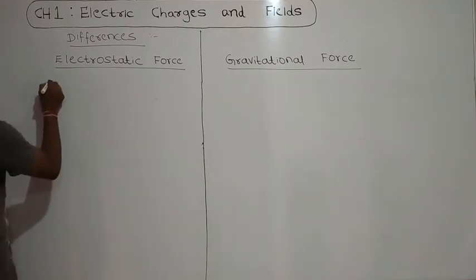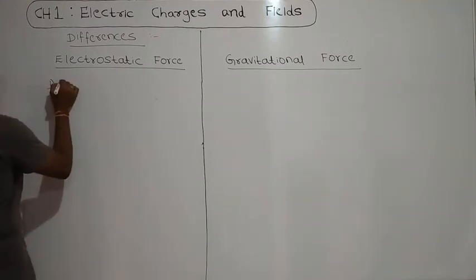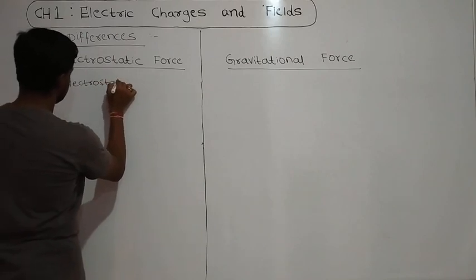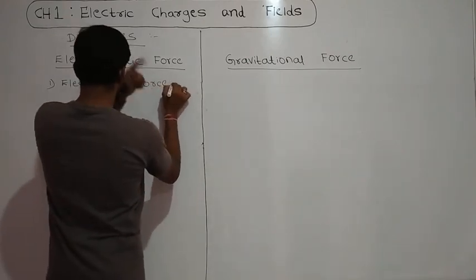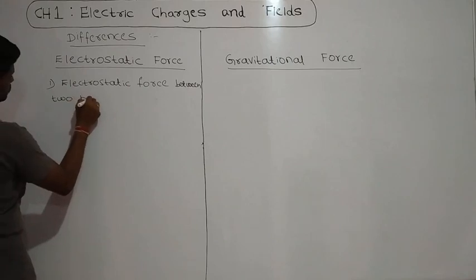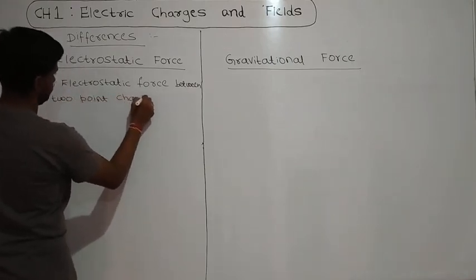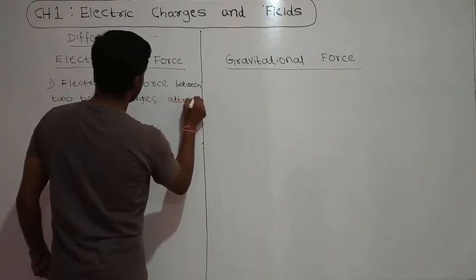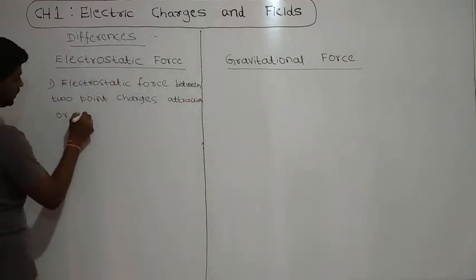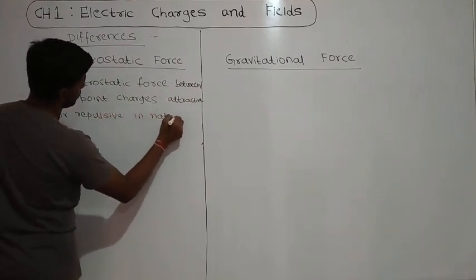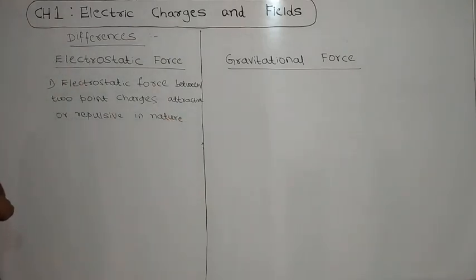The first difference: the electrostatic force between 2 point charges is attractive or repulsive in nature, depending on the type of charge.